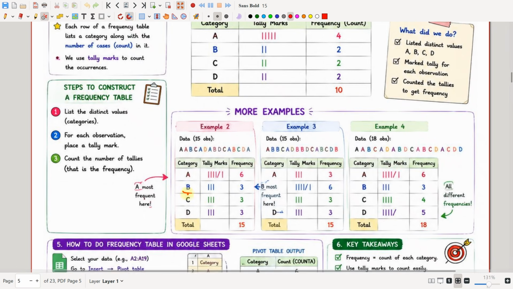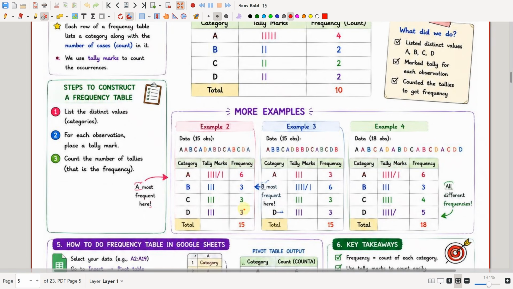Let us count B here, 1, 2, 3. I have got it 3 times, so the tally marks will be 1, 2, 3 and the frequency is 3. Let's see C here, 1, 2, 3. So again 3. D also occurs 3 times, again 3.